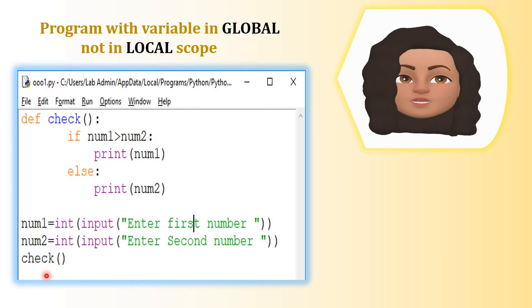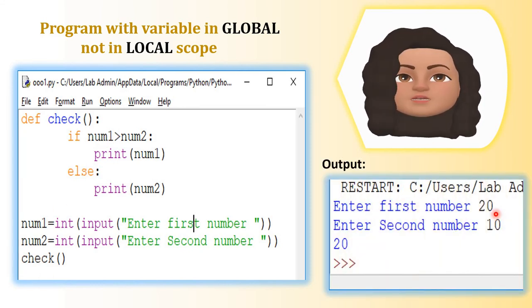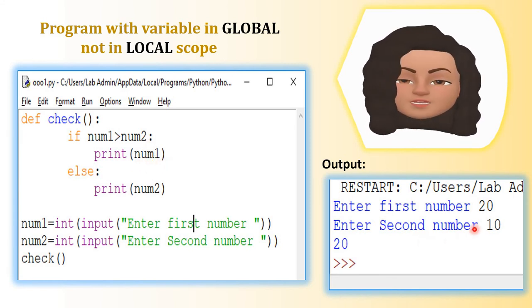So if the input for num1 is 20 and the input for num2 is 10, when it goes to the function, num1 greater than num2 means 20 greater than 10, it will check. The condition becomes true, so it will print the output as 20. This value is taken from the global scope.